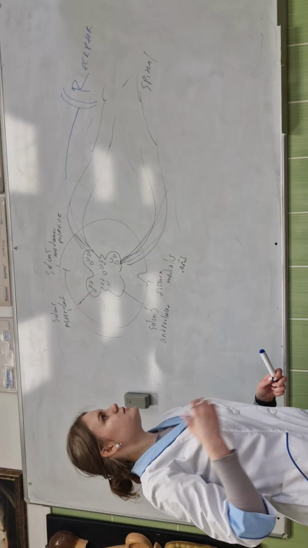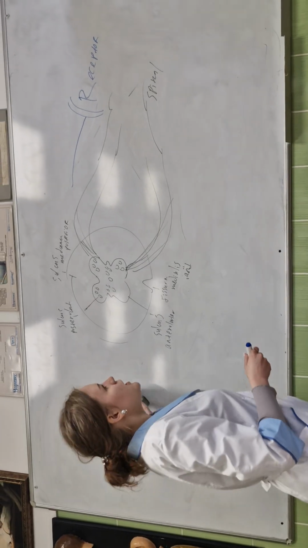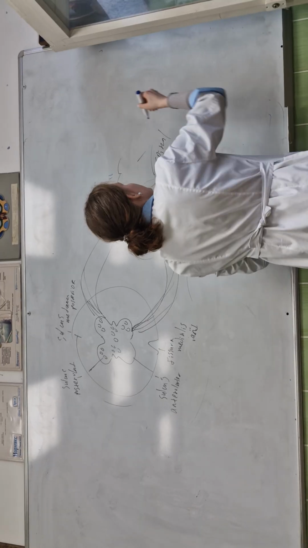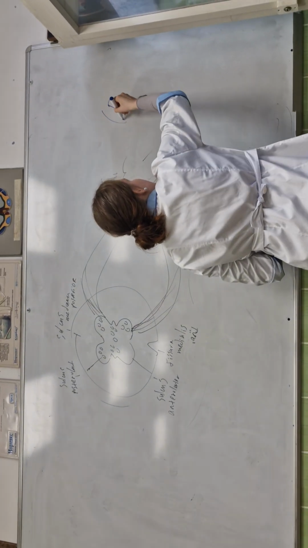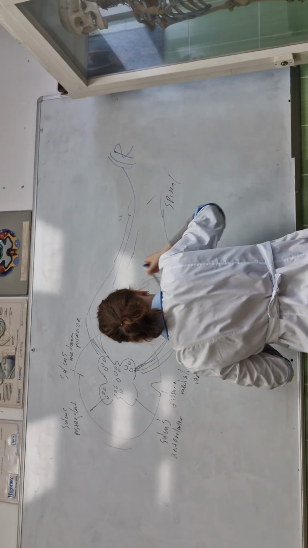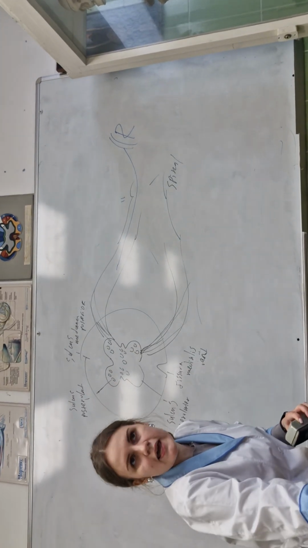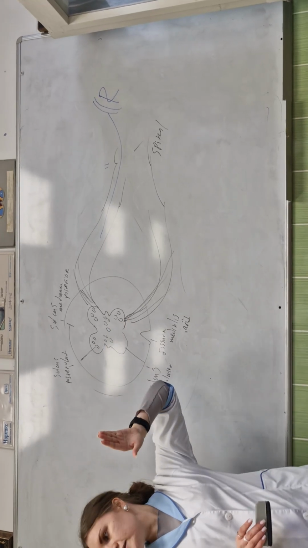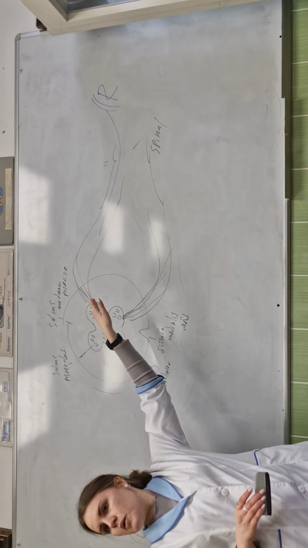Now draw more of this. We have a receptor, for example the skin, and we begin the pathway. Our motor neurons are located in the cornu anterior, and our interneurons in the cornu posterior.